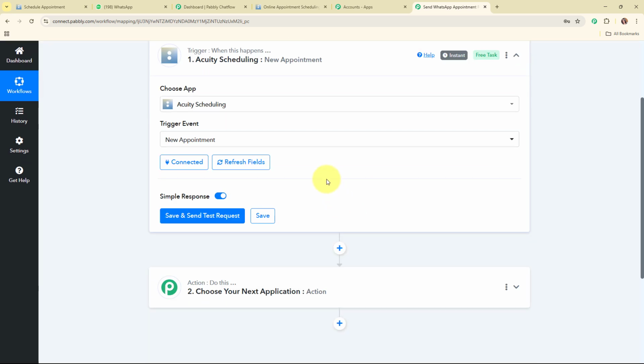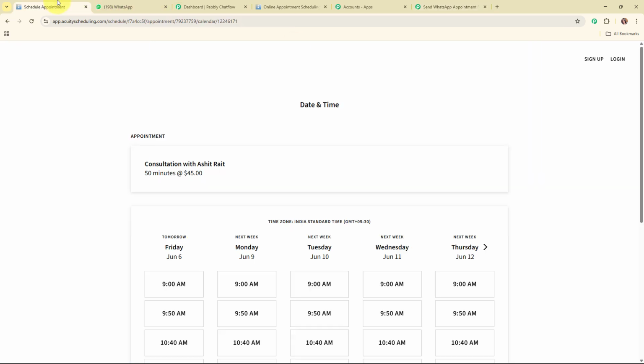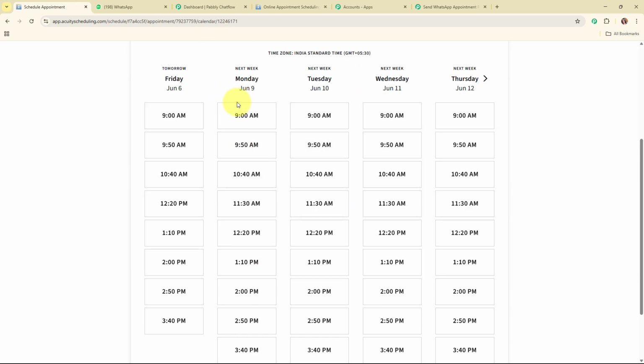So moving forward, now I'm going to click on the save and send test request. Here you can see it is waiting for response, that means to receive a response we need to do a test submission, and to do a test submission we need to place a test appointment in our Acuity Scheduling account. So for that, let me take you to my appointment page. This is the appointment page, and here I'm going to select a random day and time. So let's select 11:30 a.m. over here, and then I'm going to click on the select and continue.